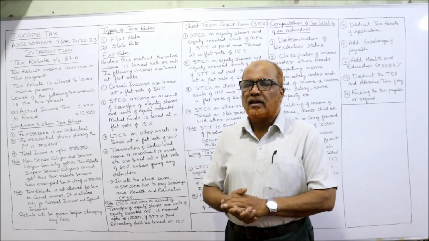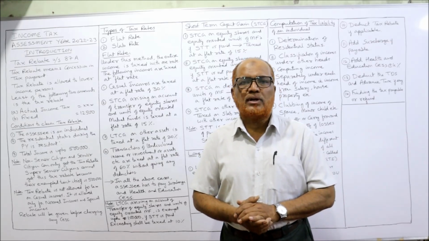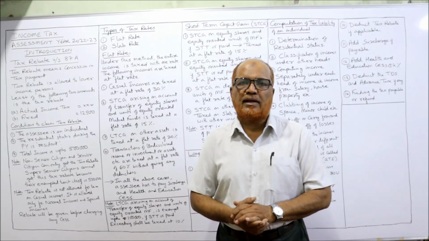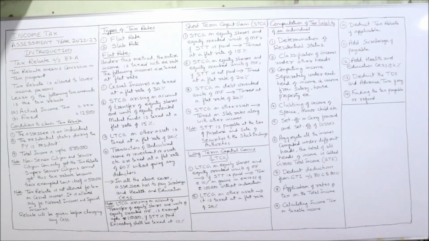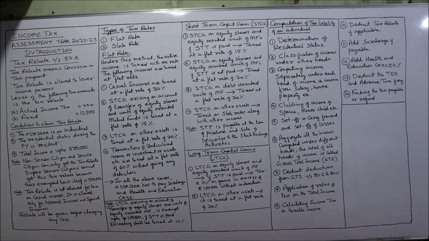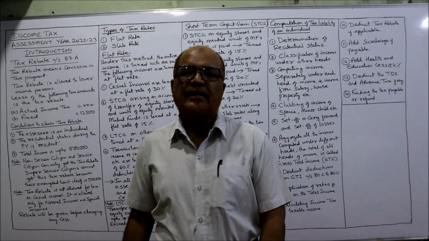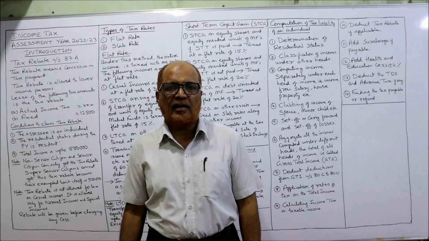Before explaining the content of this video, take a screenshot of the points which I have written on the board. Then I'll explain. First of all, tax rebate under section 87A.